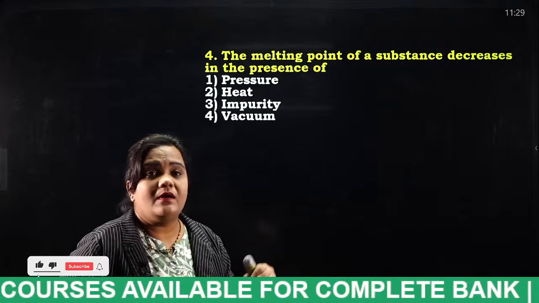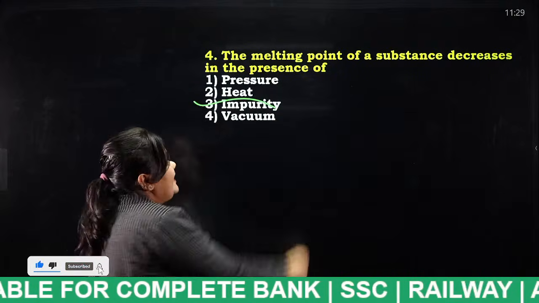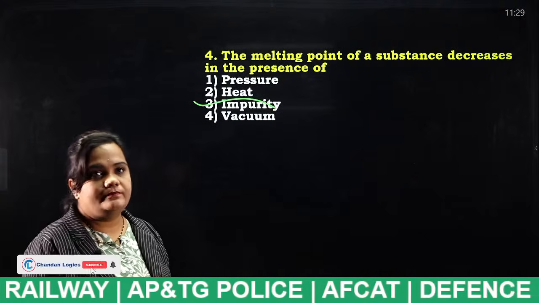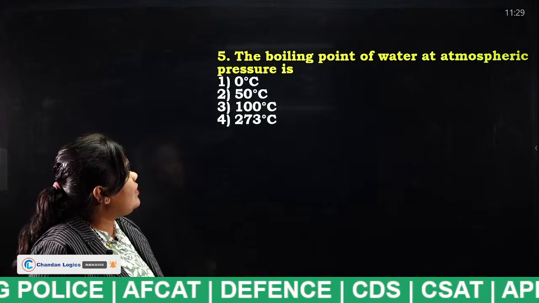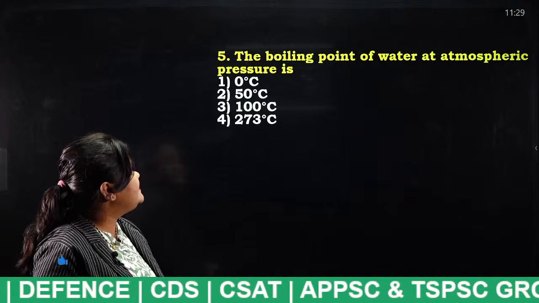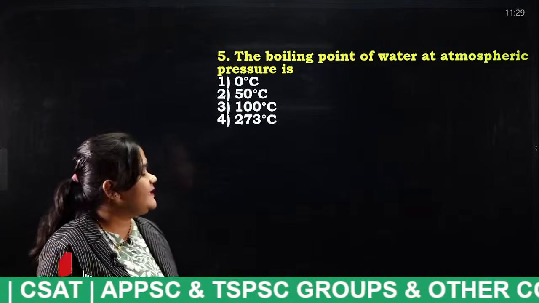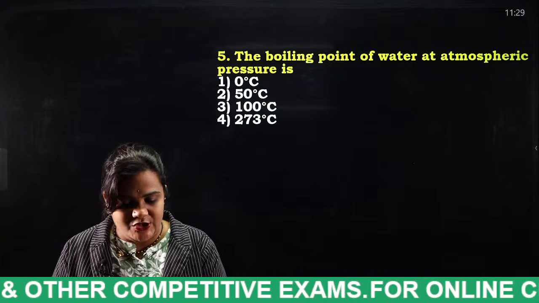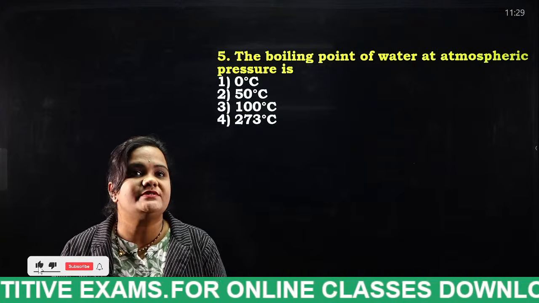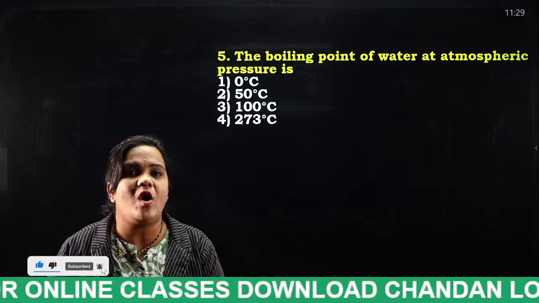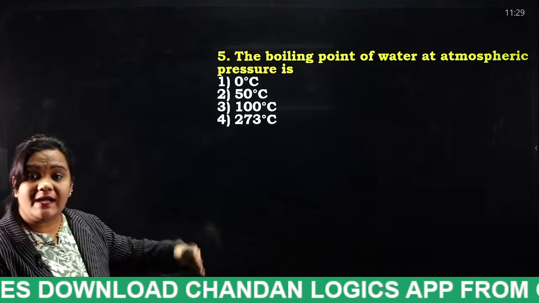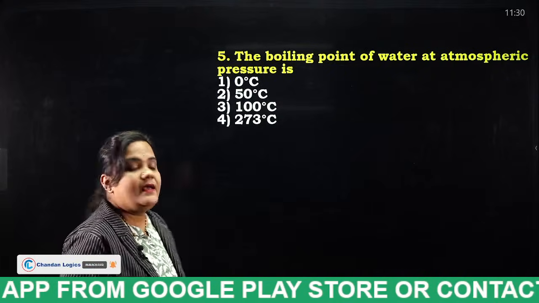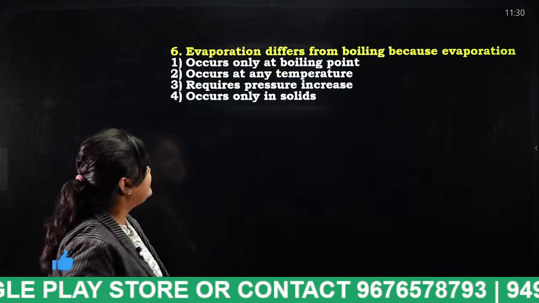Okay, if there is an impurity, the melting point of a particular thing will be decreased. Very good. The boiling point of water at atmospheric pressure is 0 degrees centigrade, 50 degrees centigrade, 100 degrees centigrade, 273 degrees centigrade? Yes, students, each and every student mention your answers in the comment section. No one should sit idle. What is the boiling point of water? That means at what temperature it starts getting evaporated. Yes, at 100 degrees centigrade.